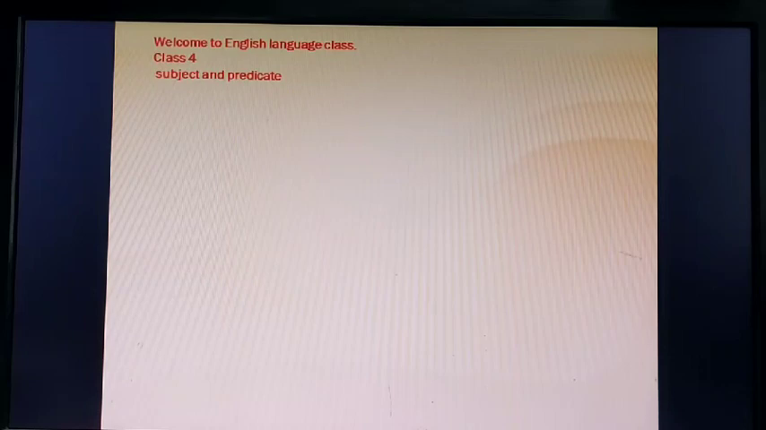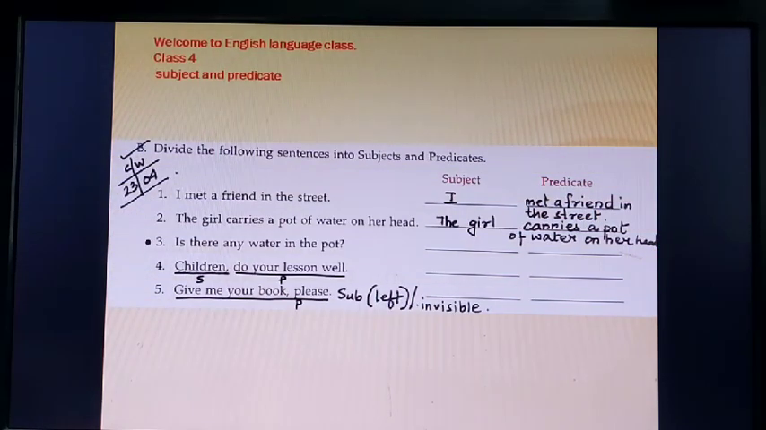We are doing subject and predicate, class 4. Today is 23rd of April 2020. Children, open page 23, number B. Write CW and write date. This is number B. We will do this in class.